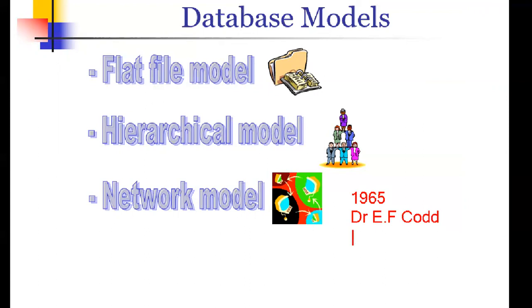That means in 1969, or I can say 1970, in the year 1970, he came out with 12 rules of how to manage the data in a better way. He saw the way people were storing and managing the data, even though it was paperwork. He observed that and worked out a plan, and he came out with 12 rules of how you can manage the data in a better way. That was in 1970.